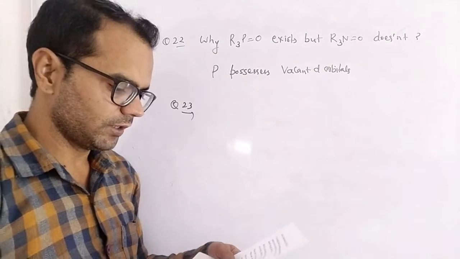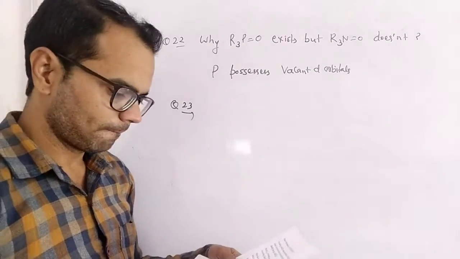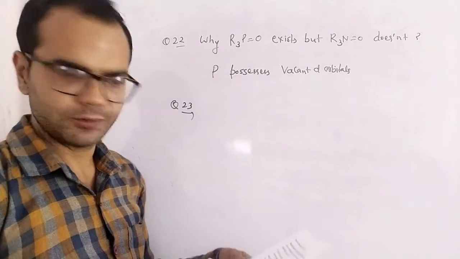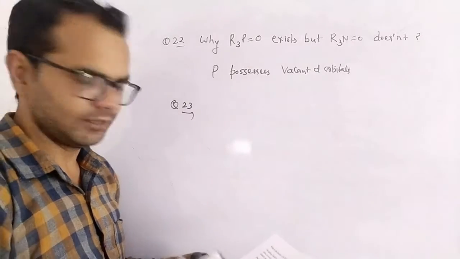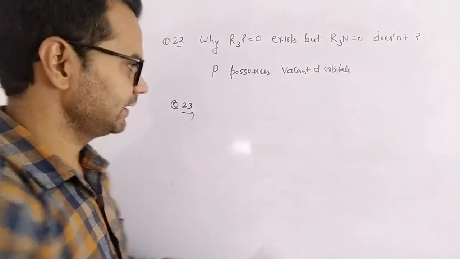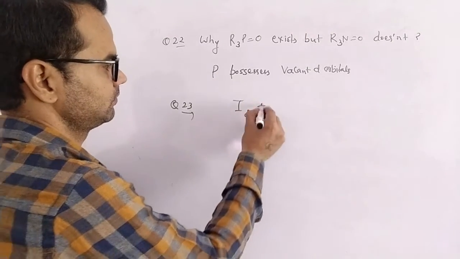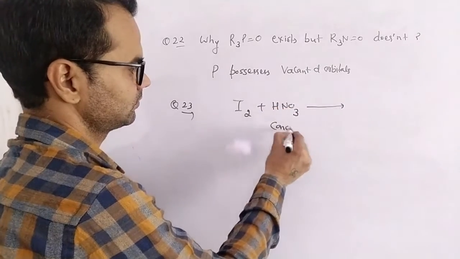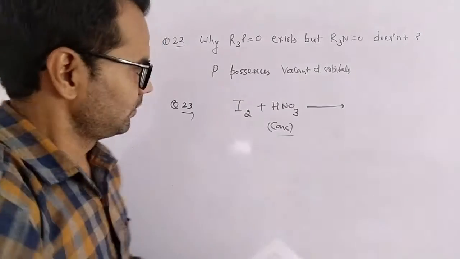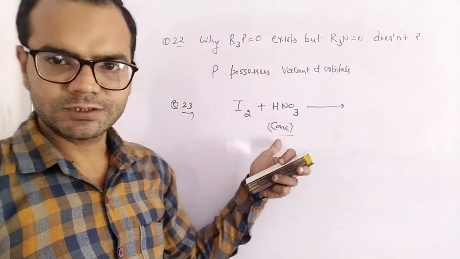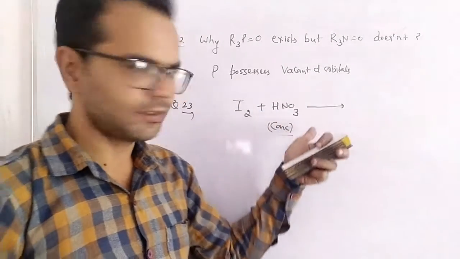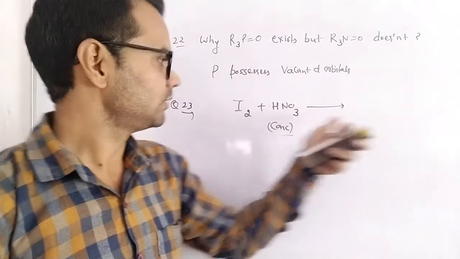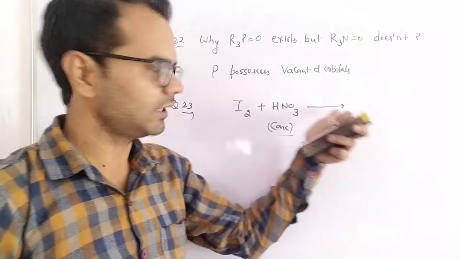Write the formula of the compound of iodine which is obtained when concentrated nitric acid oxidizes iodine. So it is the reaction of iodine with concentrated nitric acid. Concentrated nitric acid undergoes reduction to give NO2, and iodine will oxidize to iodic acid.